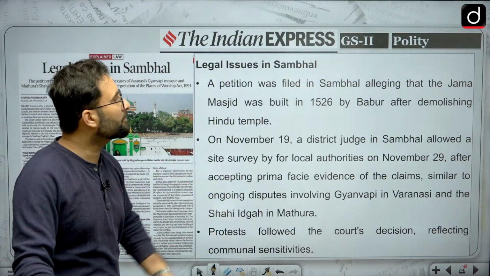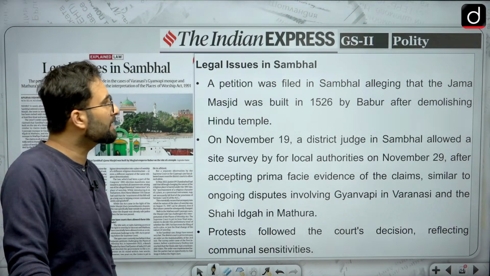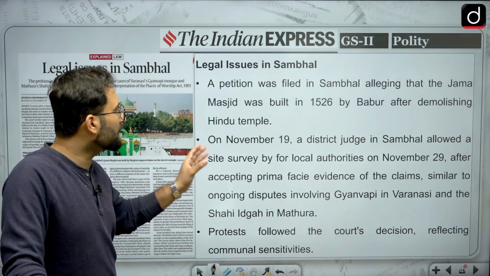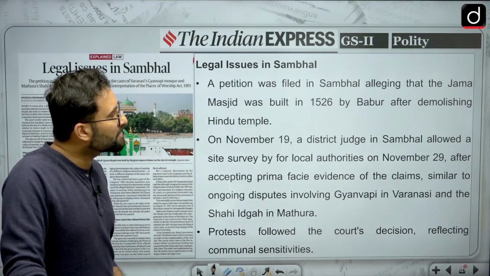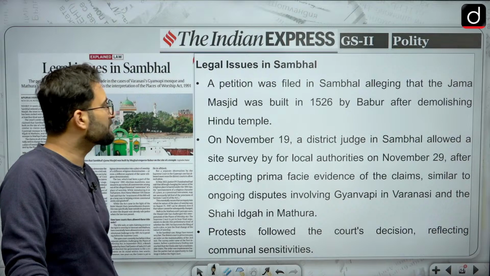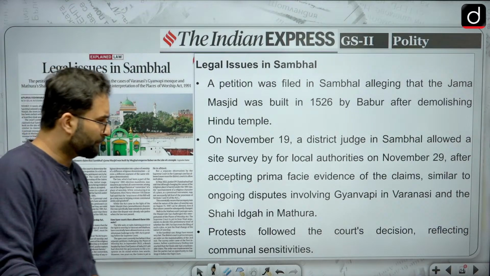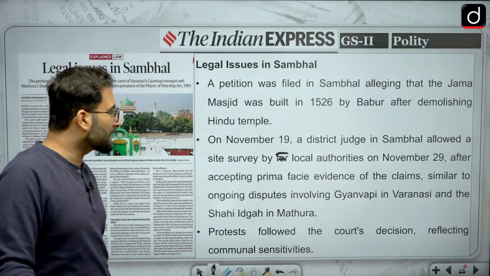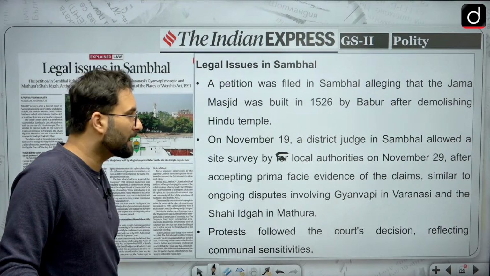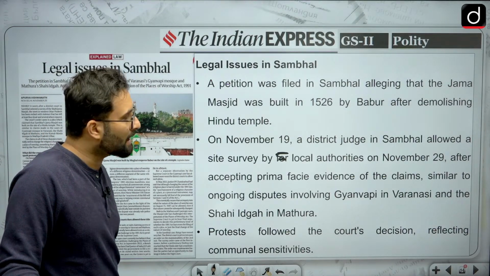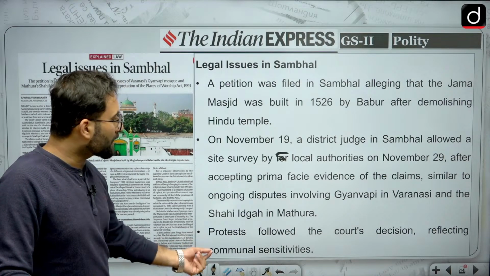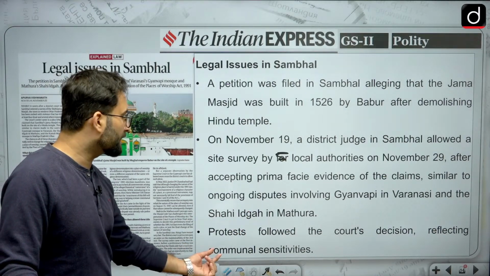A petition was filed in Sambhal alleging that the Jama Masjid was built in 1526 by Babur after demolishing a Hindu temple. On November 19th, a district judge in Sambhal allowed a site survey by local authorities, which took place on November 29, after accepting the prima facie evidence of the claim, similar to the ongoing disputes in Gyanvapi in Varanasi and Shahi Eidgah in Mathura. Protest followed the court decision, reflecting communal sensitivity.